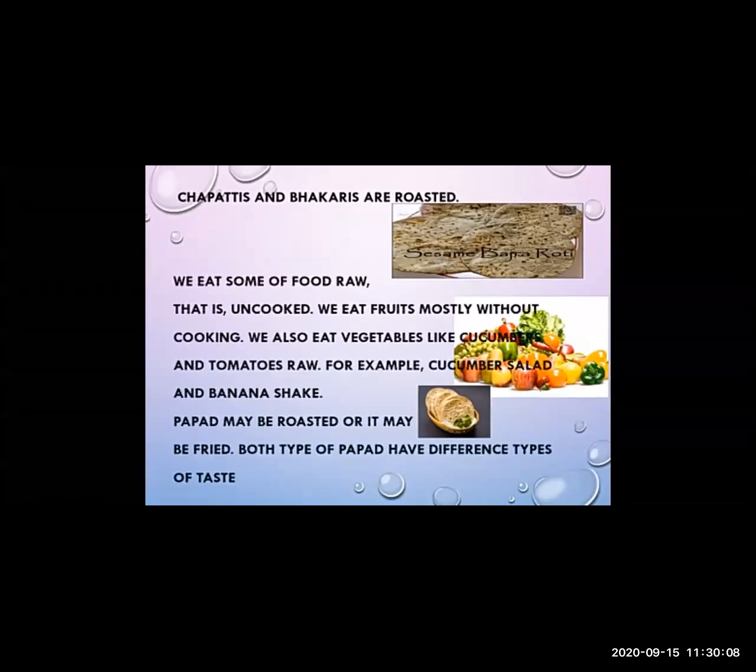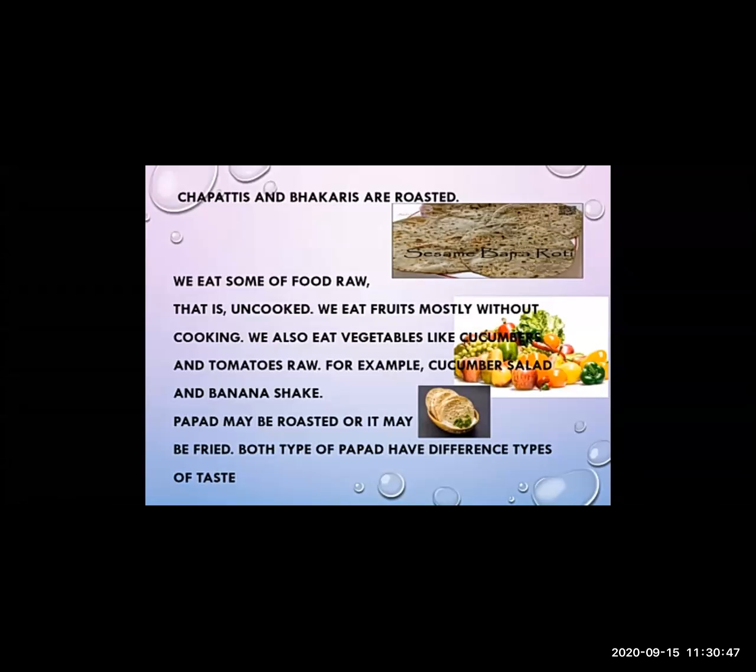Do we eat some food raw? Yes, we eat some food raw, like fruits and vegetables. For example, cucumber, carrot, tomato, and onion in salad. We can also eat carrot and cabbage raw sometimes. We usually do not cook fruits and nuts either. Why do we cook food? We cook food to make it softer and to make it taste better.